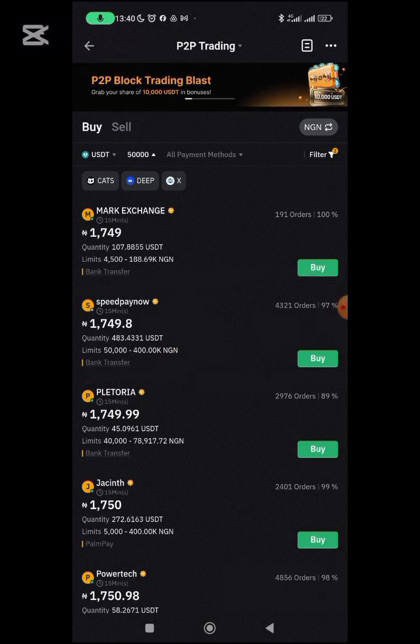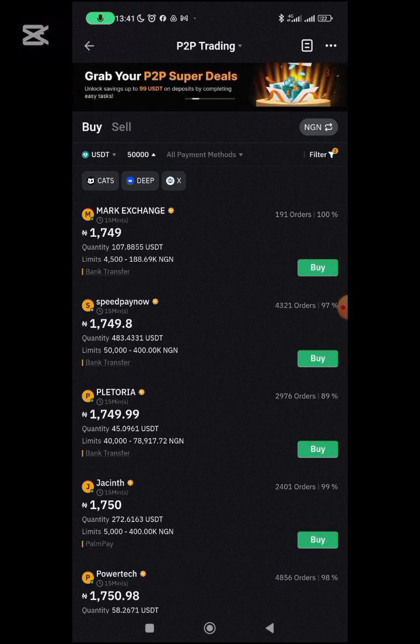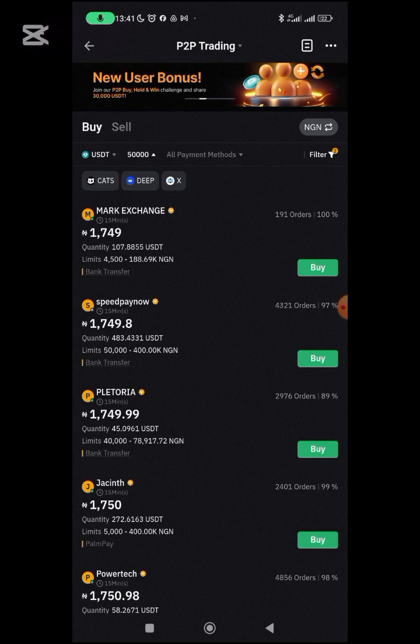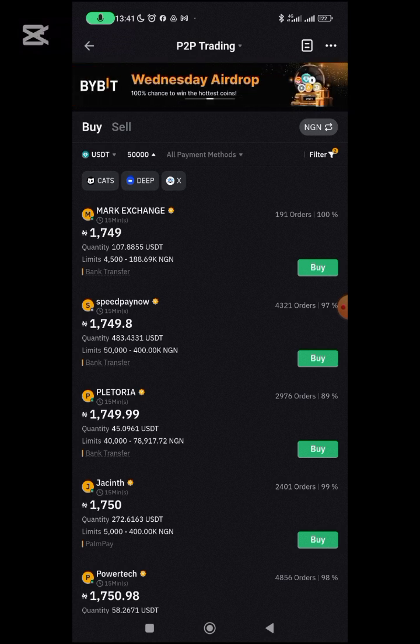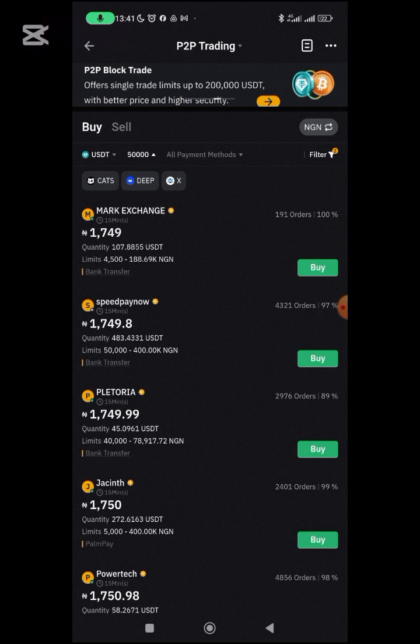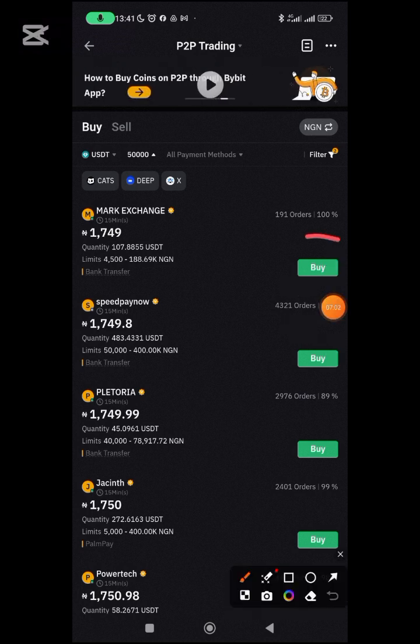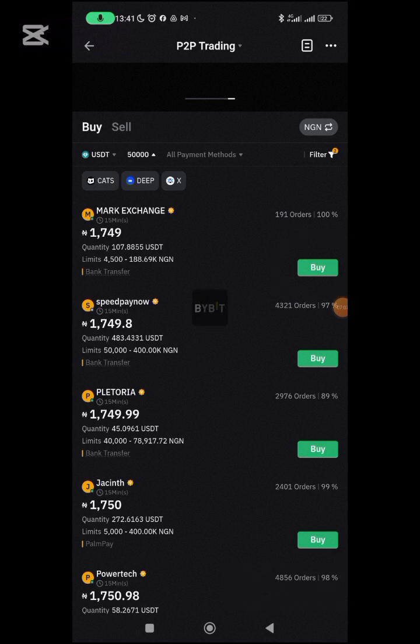So we'll now determine who we want to actually buy from. Let's buy from this first person, since this first person happens to be the cheapest. So I will click on buy here. I'll just do this in case of those people that are not seeing what I'm doing here. So I'll click on buy.